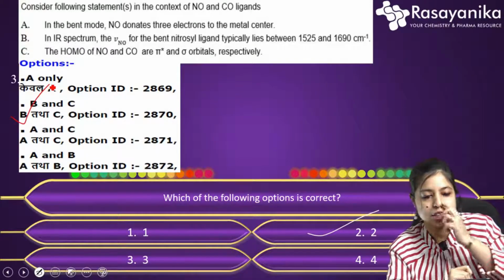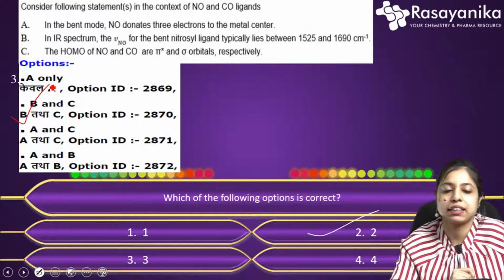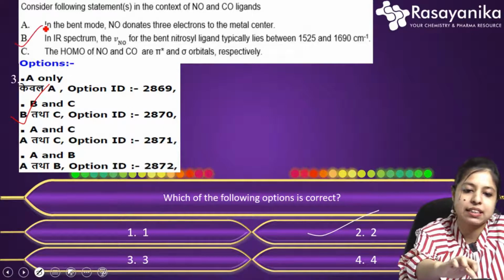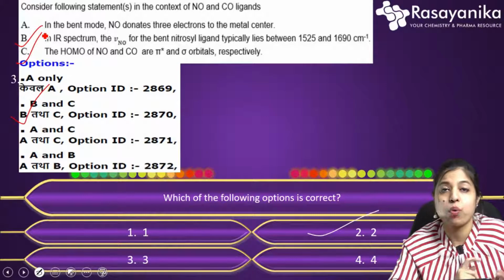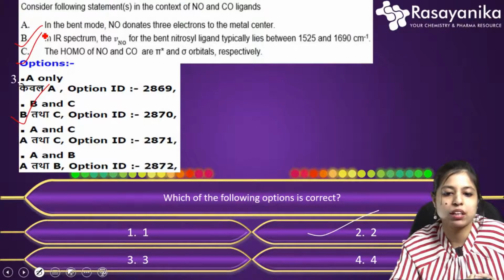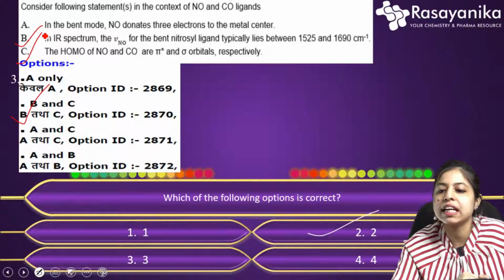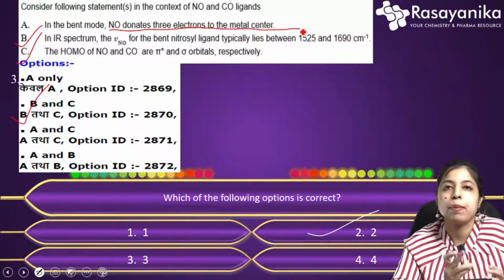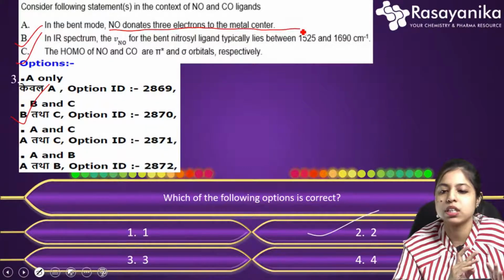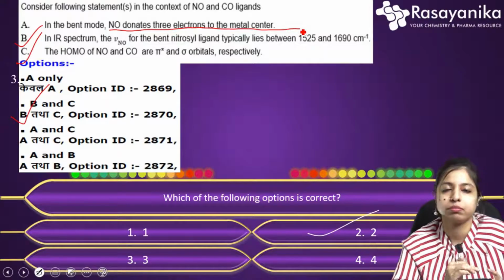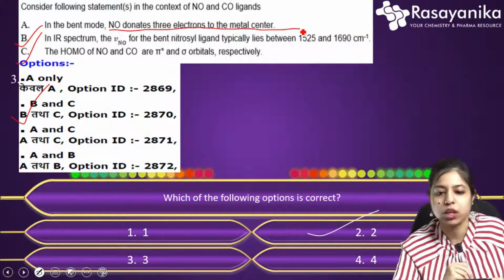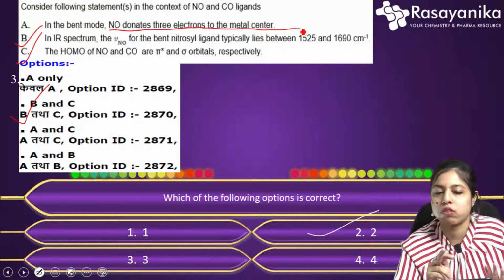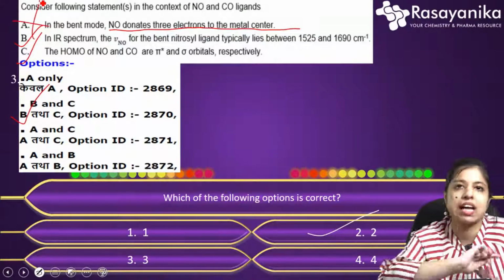Yeah, both option B and C will be correct statements here. So why this? Let's see with option A, that is statement 1. In the bent mode, NO donates 3 electrons to the metal center. This is absolutely wrong. You all know this. In bent mode, NO donates actually 1 electron. And in the linear mode, it donates actually the 3 electrons. Okay, so it's completely wrong. So it is not right. So A, you can cancel this.